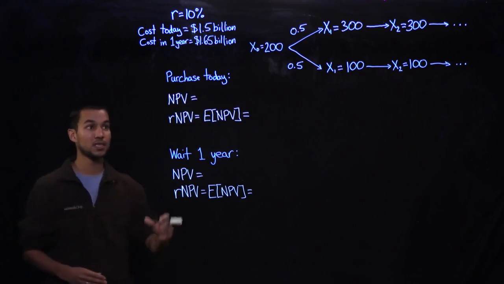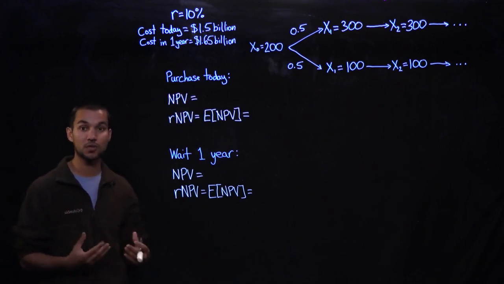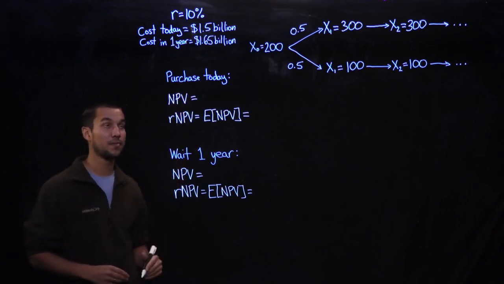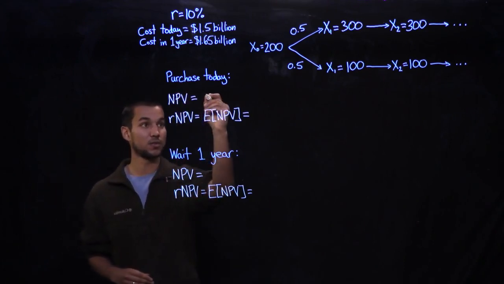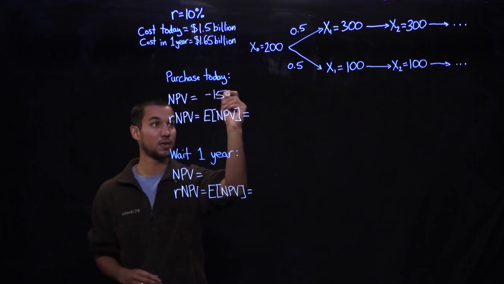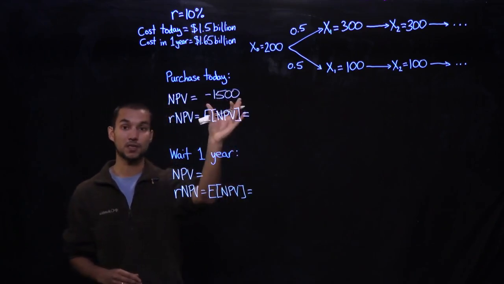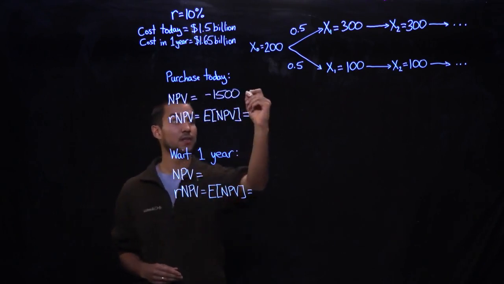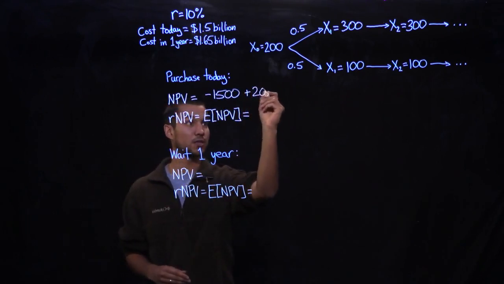To begin, let's consider the option to purchase the new manufacturing facilities today. In this case, the upfront cost is going to be $1.5 billion. So this is going to be equal to minus 1,500, where my units are in millions of dollars, plus they'll earn $200 million this year.